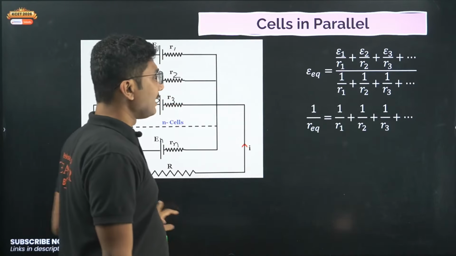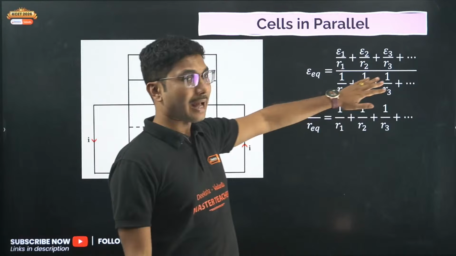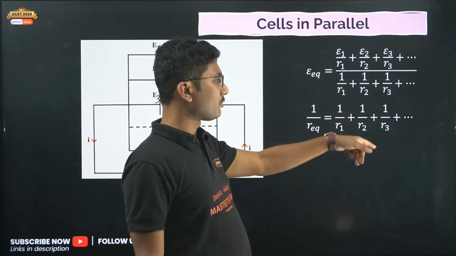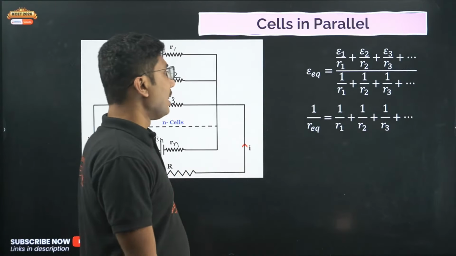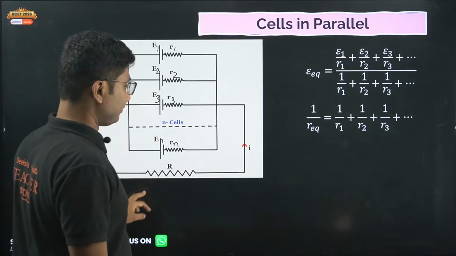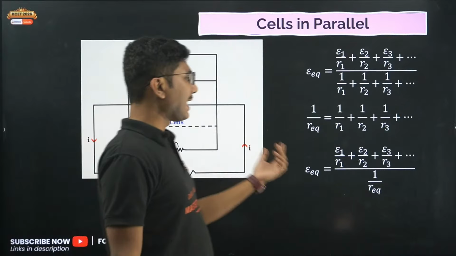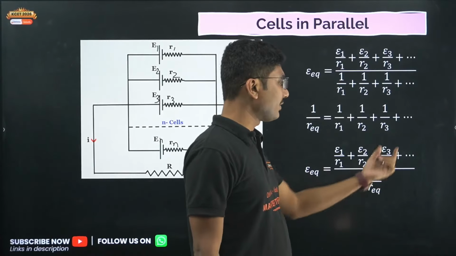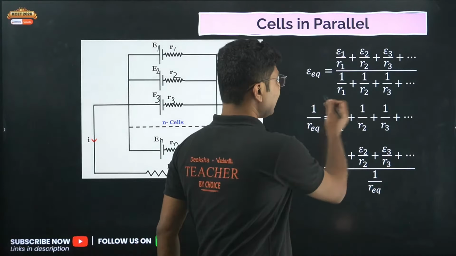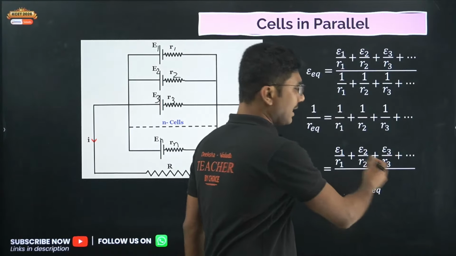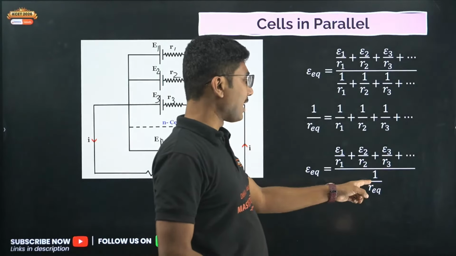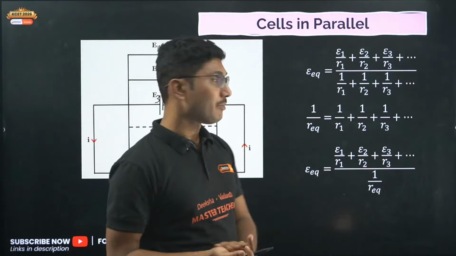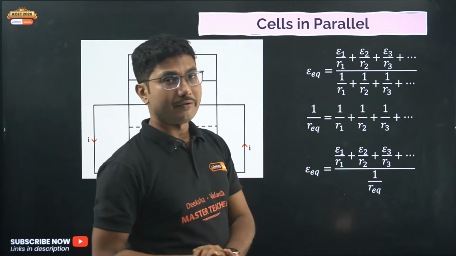Okay, and in case of equivalent resistance, parallel combination, so 1 by R1 plus 1 by R2 plus 1 by R3. Now this can be written as epsilon 1 by R1, epsilon 2 by R2, epsilon 3 by R3 whole divided by this 1 by R equivalent. So this is not R equivalent, this is 1 by R equivalent. If you remember this, this is also going to be very, very handy.